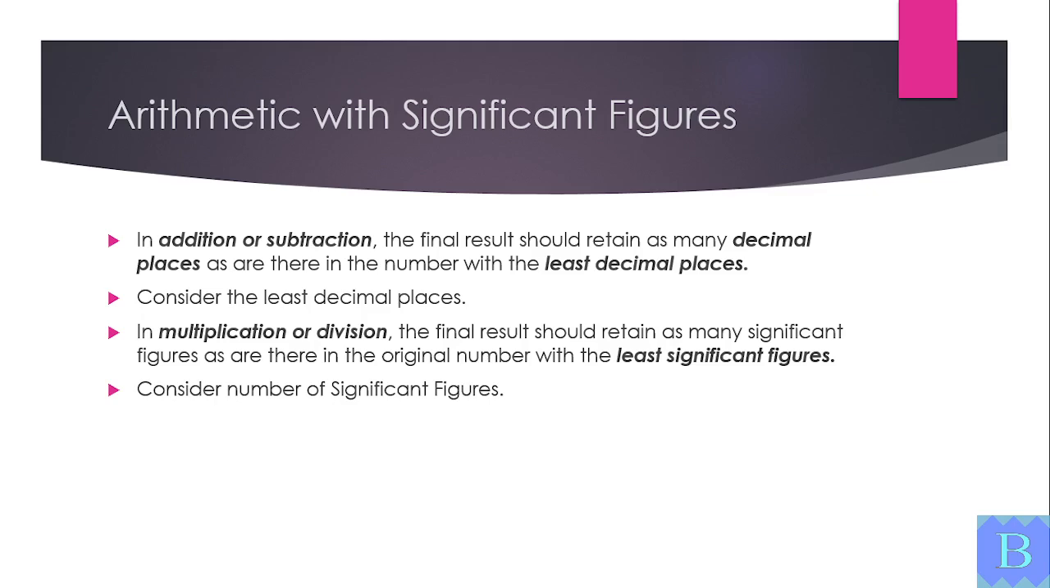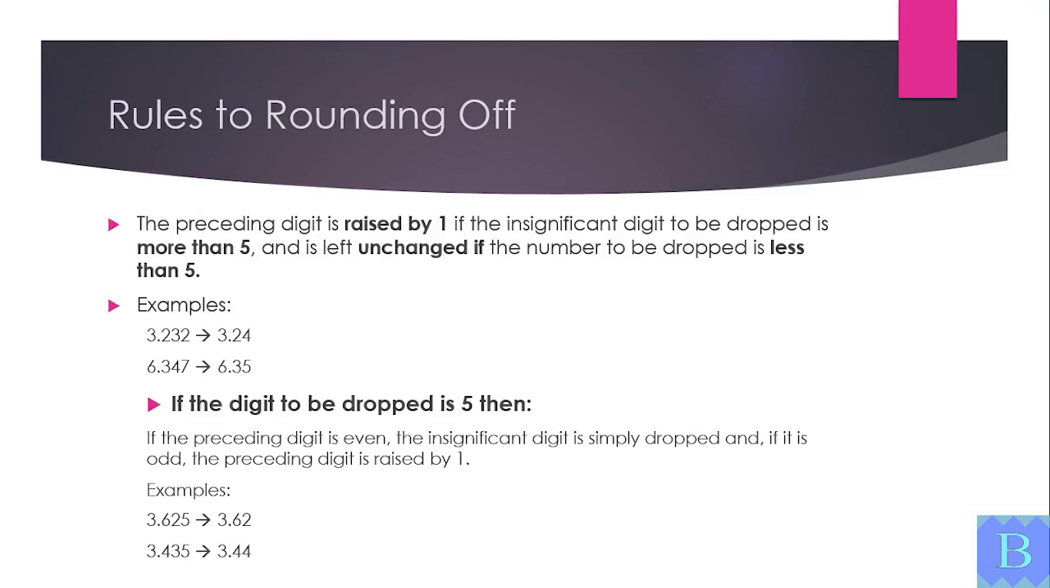Rounding off follows simple rules. If the digit to be dropped is more than 5, increase the previous digit by 1. If it is less than 5, leave it unchanged. If it is exactly 5, increase the previous digit only if it is odd.